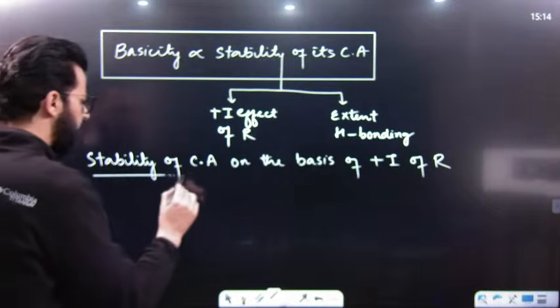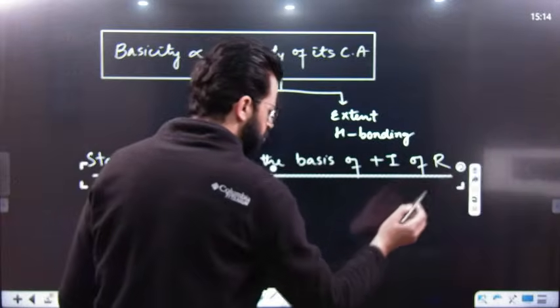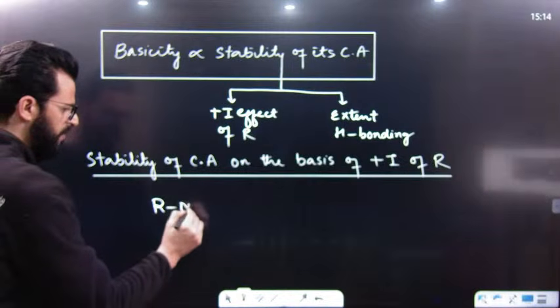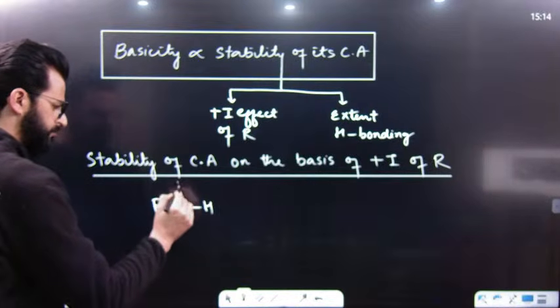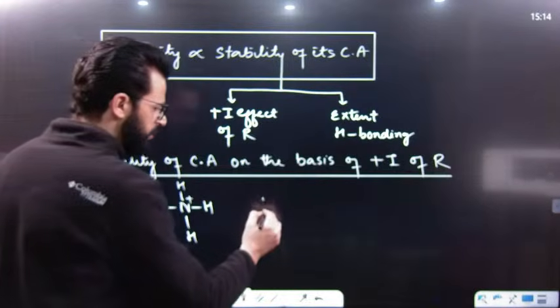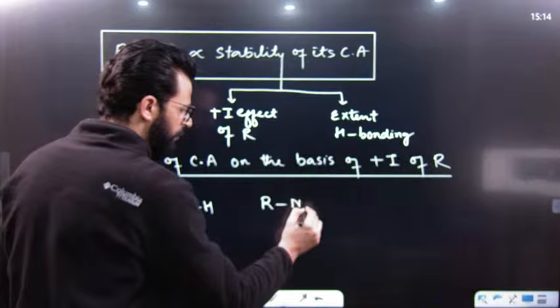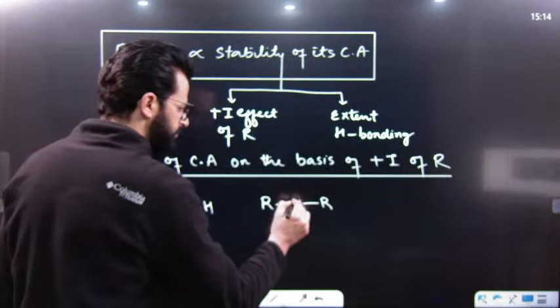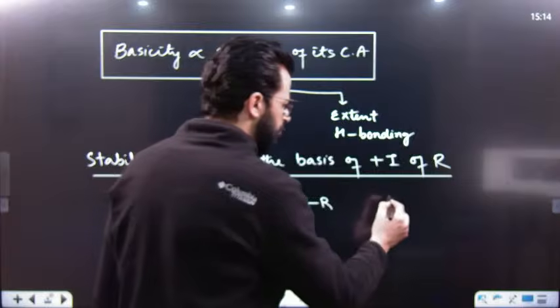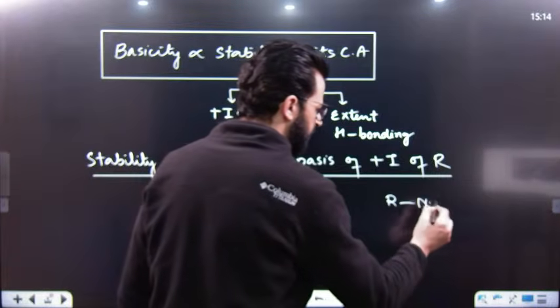This is very important. So remember this. Now we know conjugate acid of primary amine is this. Then we have conjugate acid of secondary amine like this. Then we have conjugate acid of 3-degree amine like this.